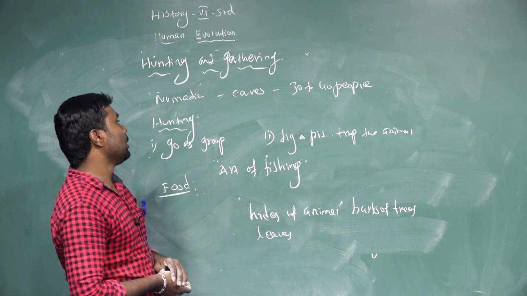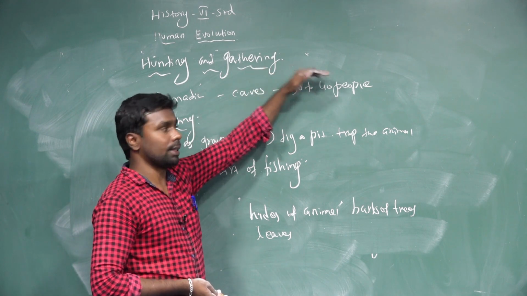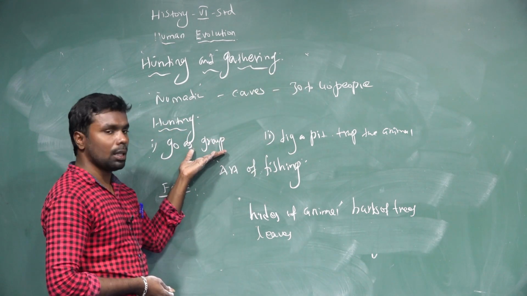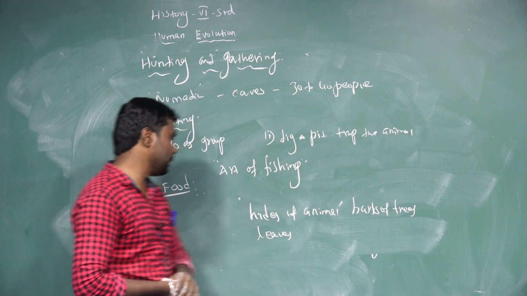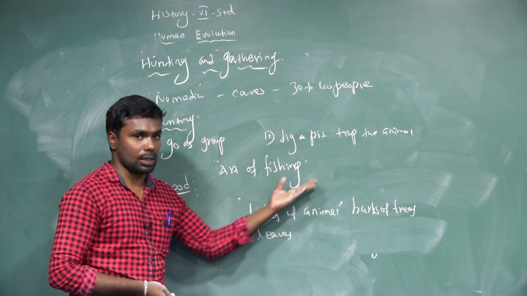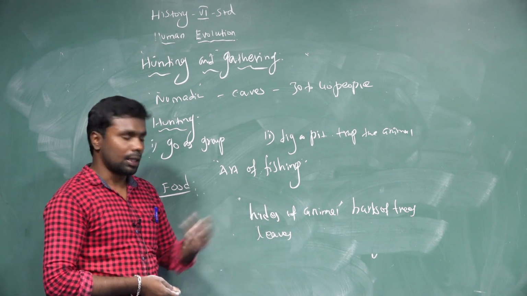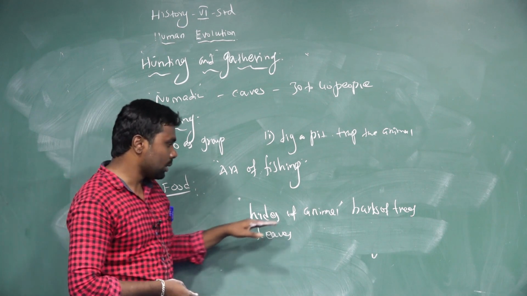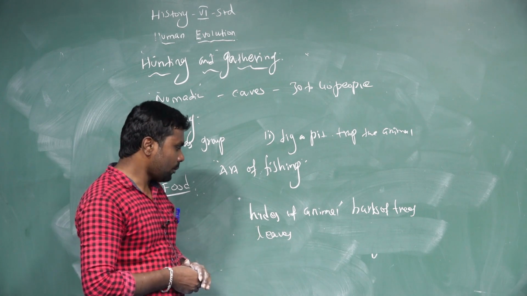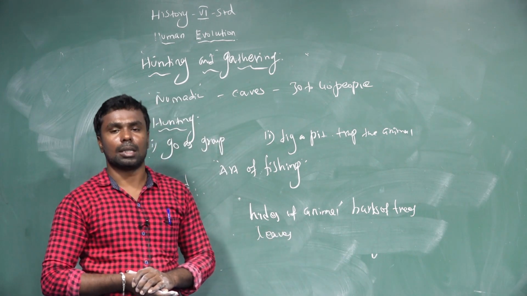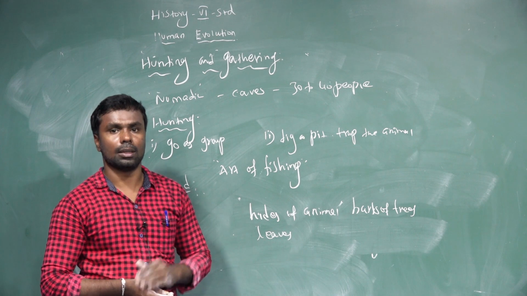So, hunting and gathering: they led a nomadic life and lived in caves. Each group consisted of 30 to 40 people. Hunting methods: go as a group and hunt the prey, dig a pit, trap the animal and hunt. They learned the art of fishing. Honey, fruits, grains and tubers were also collected from the forest. And lastly, hides of animals, barks of trees and leaves were worn. So humans started hunting for satisfying their need of food.